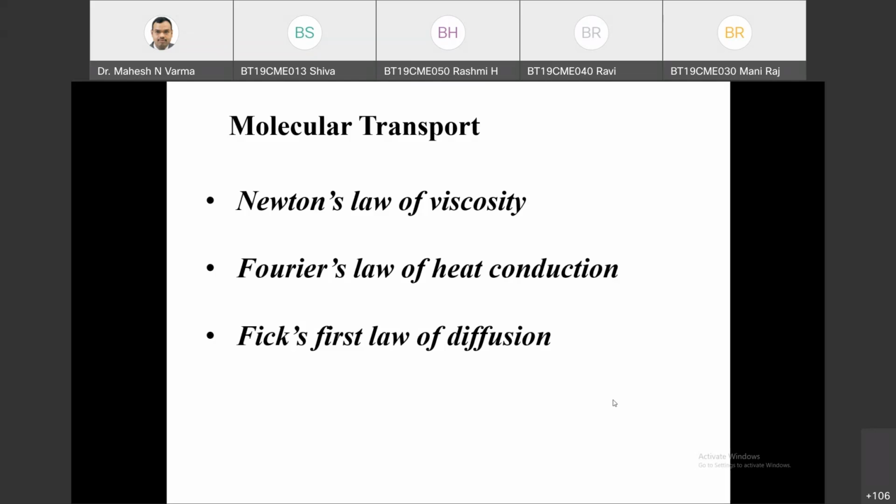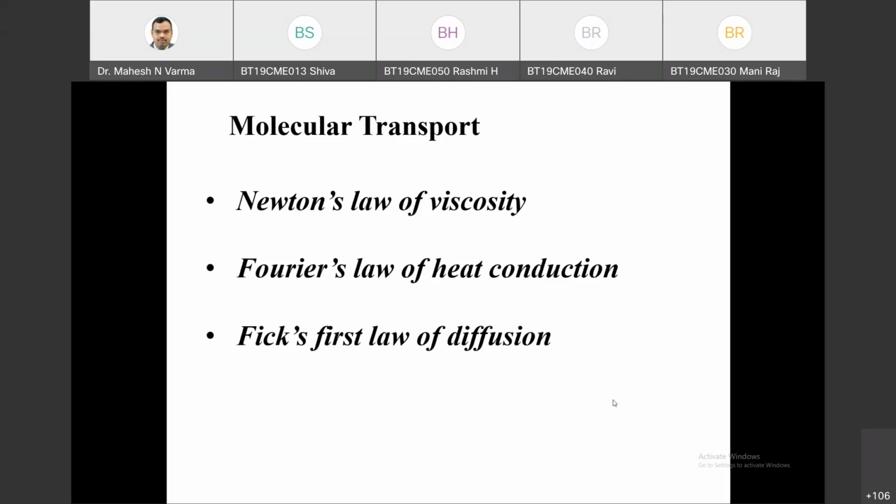So studying these laws is not our main aim in these couple of classes. Our main aim is to study how these three laws are similar to each other, because Newton's law of viscosity is the basis of fluid mechanics. Almost 50% of the design parameters in fluid mechanics can be estimated based on Newton's law of viscosity.